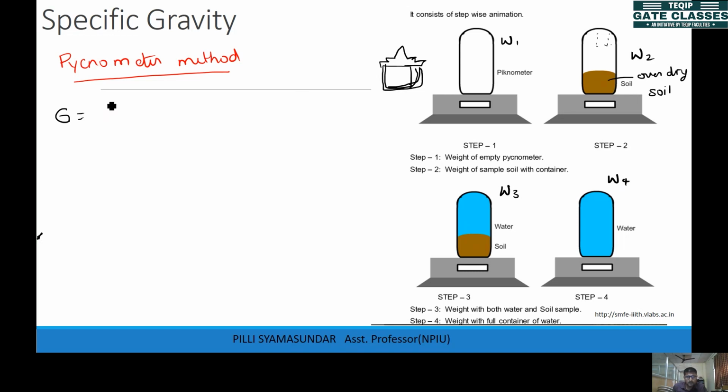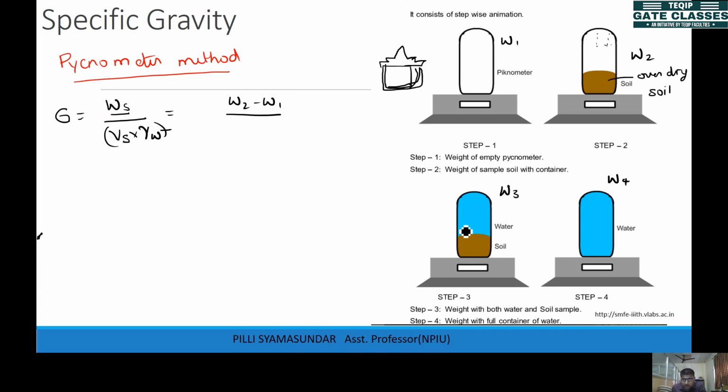We define specific gravity as the weight of solids divided by the weight of water having equal volume as the solids, that is volume of solids times gamma W. So how can we find that out? The solids weight we can easily find out, which is the difference between W2 and W1. So W2 minus W1 will give you the numerator, right? And the denominator value is what?